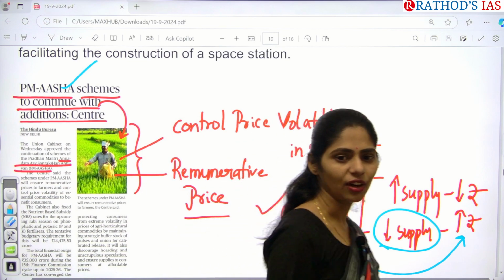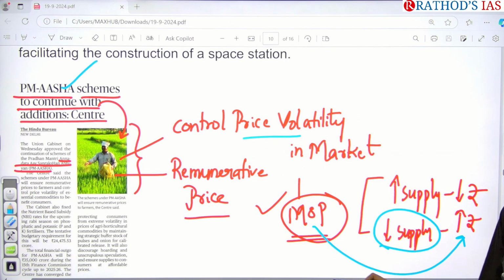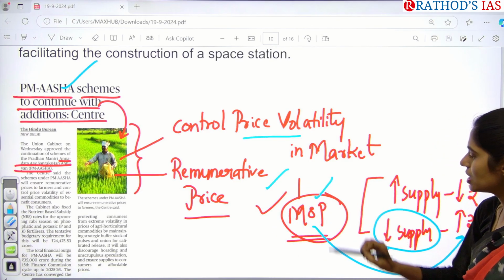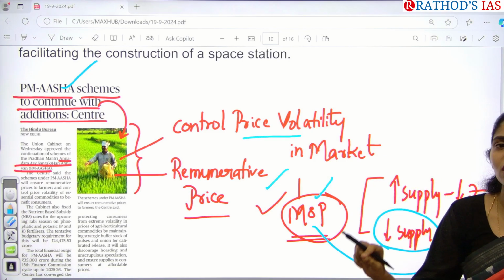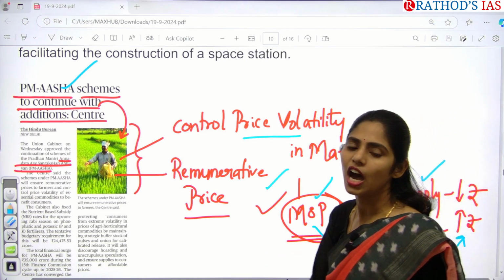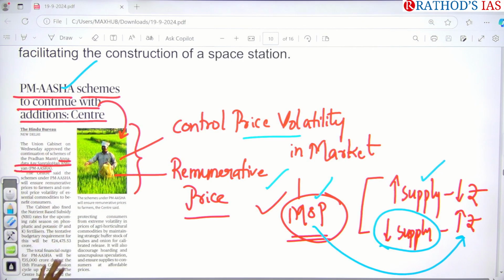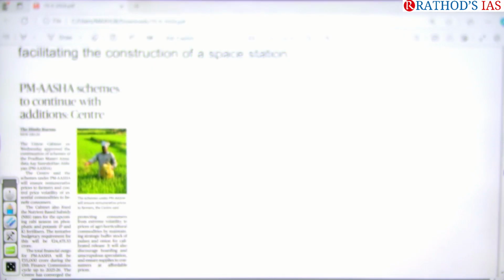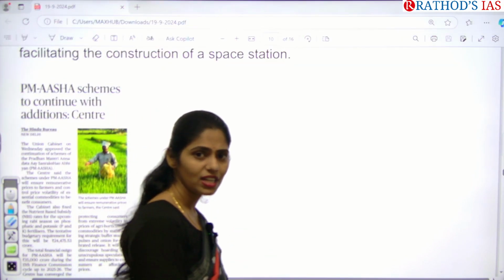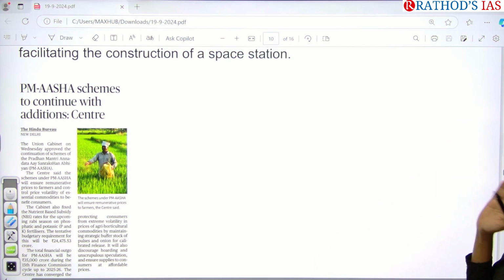I hope it is clear now, right? So to control price volatility in the market and to get remunerative prices for the farmers, even after announcing this MSP, if the market price of the food grains is more, your farmers will be getting this compensation price. How? Directly through their bank accounts. So this scheme is called PM Asha. Clear? Okay. So from which subject can we say this? From governance GS paper 2, and even economy GS paper 3, and also from the society point of view.